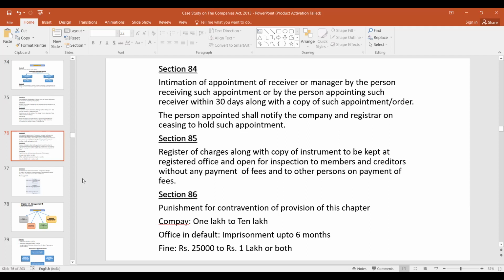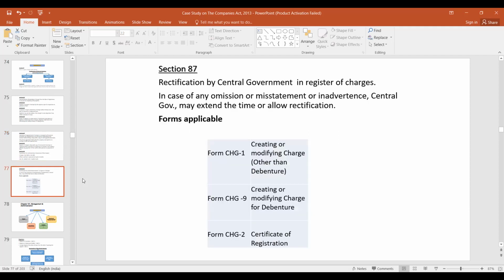And which form is to be used for registration of creation or modification of charge? CHG 1. Yes. And which form is to be used for registration of creation, modification of charge for debentures? CHG 9, sir. In which form the certificate of registration of charge shall be issued by the registrar? CHG 2. Yes. And the certificate of registration of modification of charge shall be issued in form? CHG 3. Yes, CHG 3.